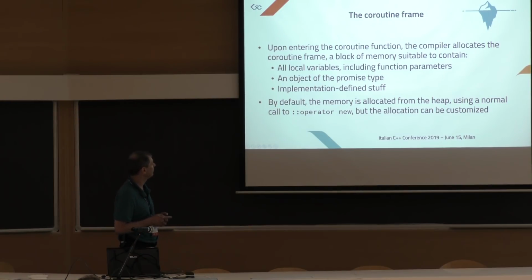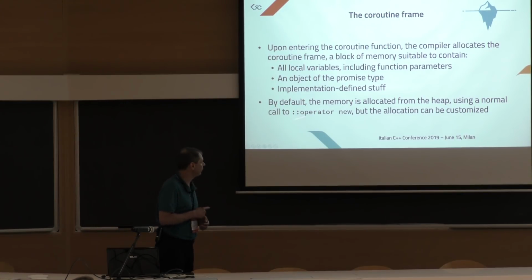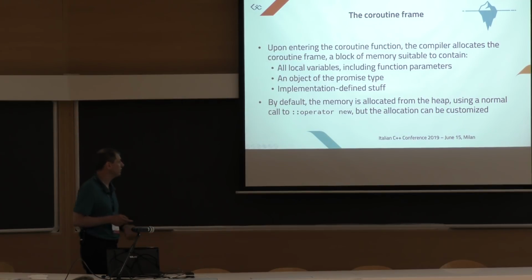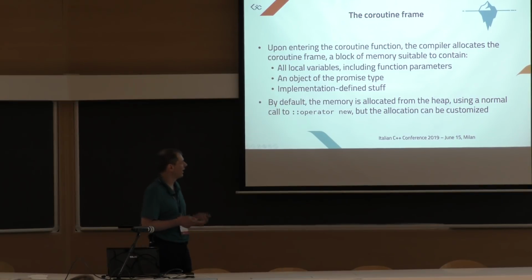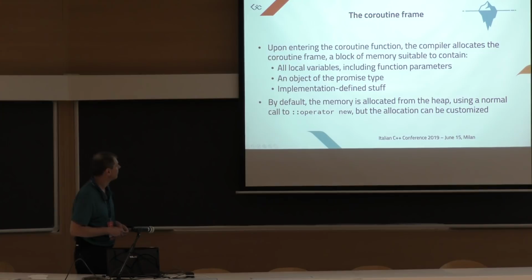The coroutine frame, what does it contain? It contains all local variables, including the function parameters, an object of the promise type that we selected in the previous slide, and some other implementation stuff that we are not interested in. By default, the memory is allocated on the heap using the global operator new. The allocation can be customized, but there's another iceberg here. I'm not going into the details.